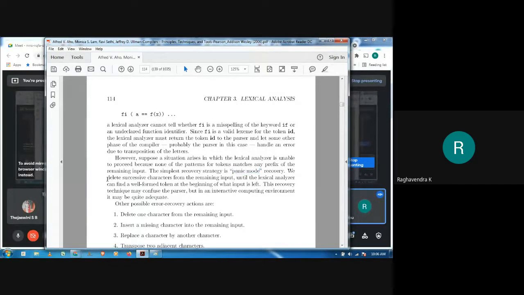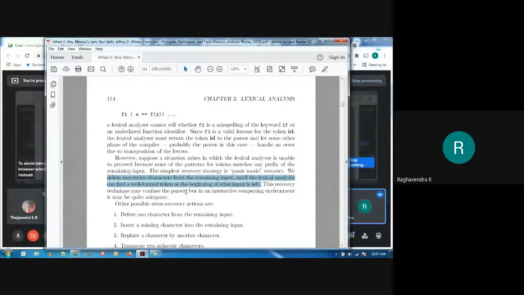So this is what the lexicon analyzer does. When we are skipping the input, it's nothing but deleting the input. So we will simply delete the successive characters from the remaining input until the lexicon analyzer can find a well-formed token at the beginning of what input is left. Okay, this is what panic mode recovery is, right?